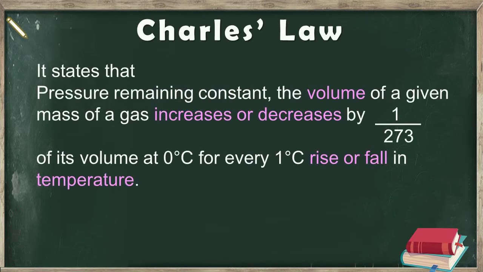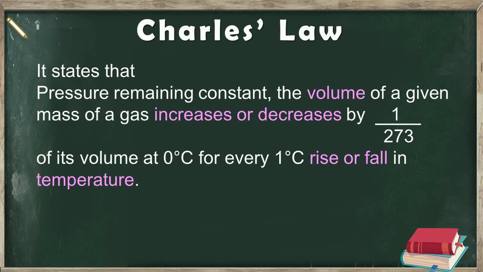Charles' law states that pressure remaining constant, the volume of a given mass of a gas increases or decreases by 1 over 273 of its volume at 0 degrees Celsius for every 1 degree rise or fall in temperature. This law can also be expressed mathematically.